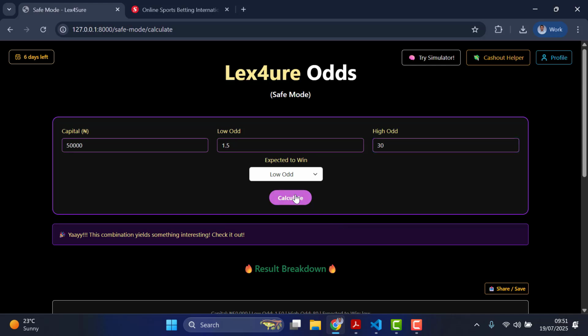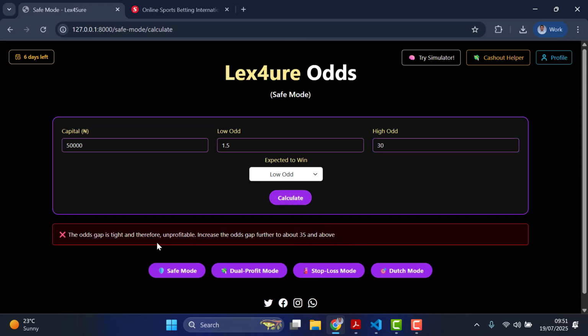Okay, so let me calculate. Now, see what it tells me. The odds gap is tight and therefore unprofitable. Increase the odds gap further to about 35 and above, which means it's trying to tell you that the gap between this low odd and your high odd is too low for it to give you any profits. So it's telling you not to go into this kind of bet, because there's no way to really divide it in a way that your capital can be saved, and then maybe the other part you can get profit. So it's telling you that no, this won't work.